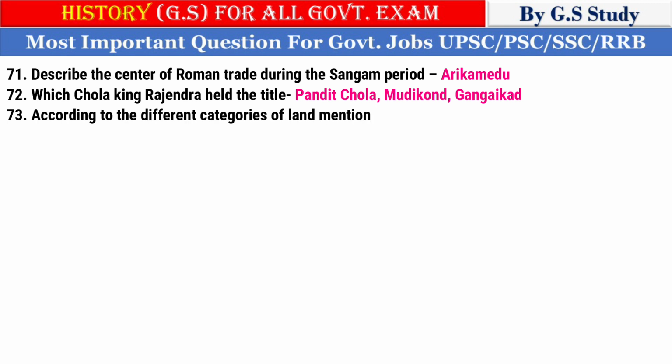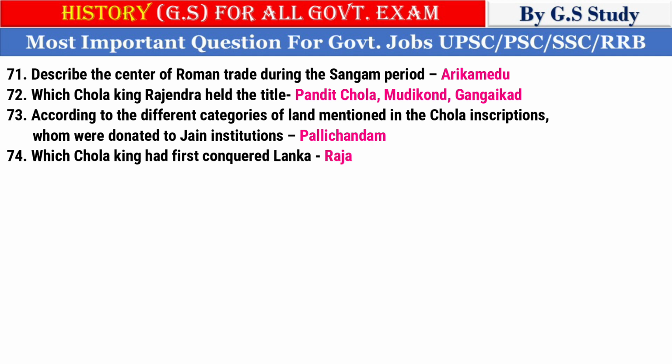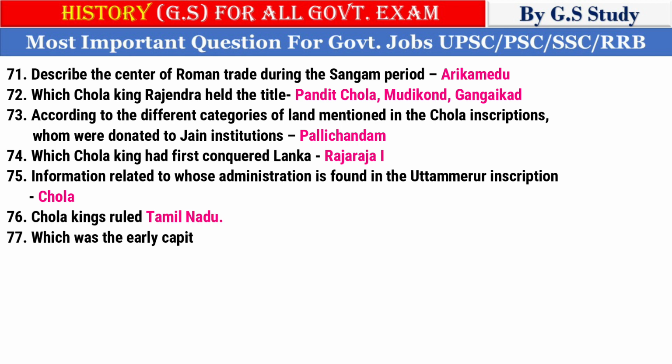73. According to the different categories of land mentioned in the Chola inscriptions, which land was donated to Jain institutions? Pallichchandam. 74. Which Chola king had first conquered Lanka? Rajaraja I. 75. Information related to whose administration is found in the Uttaramerur inscription? Chola. 76. Chola kings ruled Tamil Nadu.